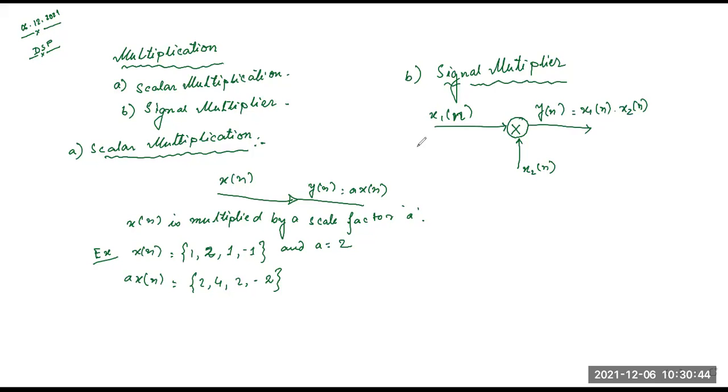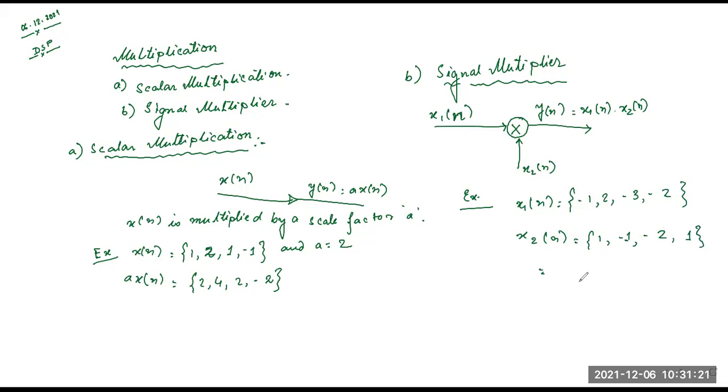Okay, so example. x1 of n equals minus 1, 2, minus 3, minus 2, and x2 of n equals 1, minus 1, sorry, minus 2, and 1.